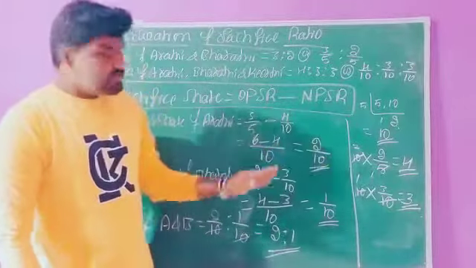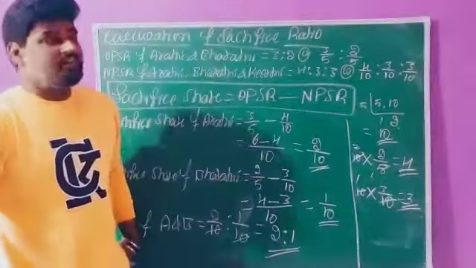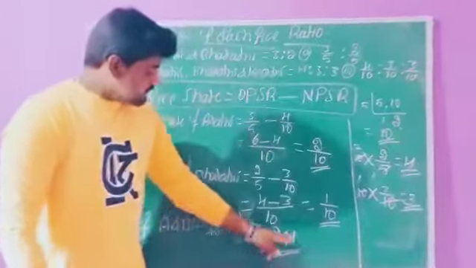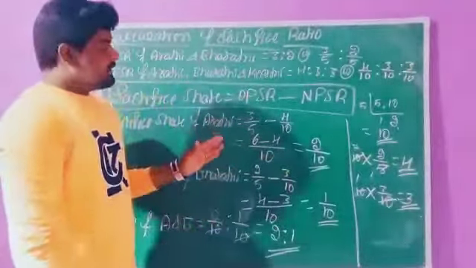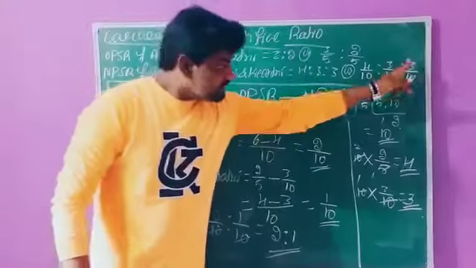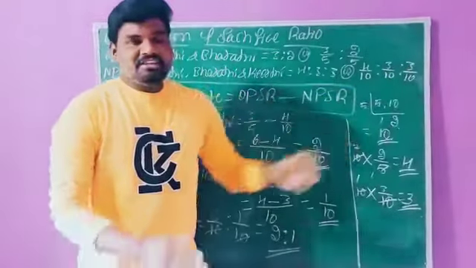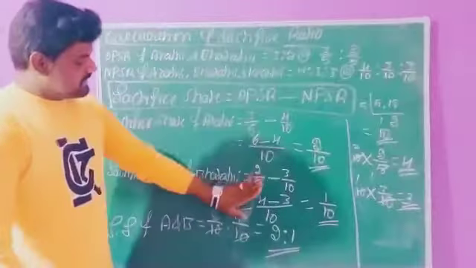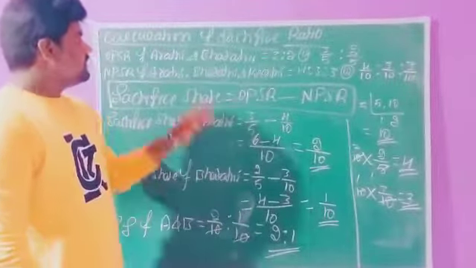What is the new partner's share after the admission? 3 by 10. 2 plus 1 is 3. The old partners are sacrificing 3 by 10th share of profit in the business. This is the solution to this question.